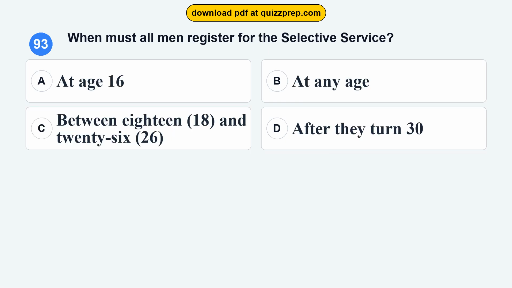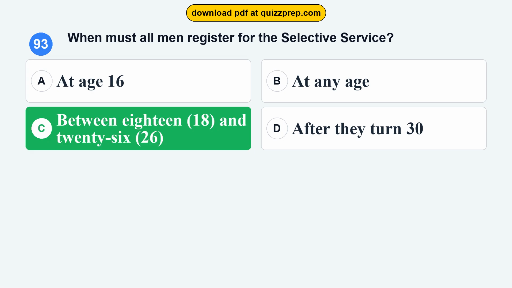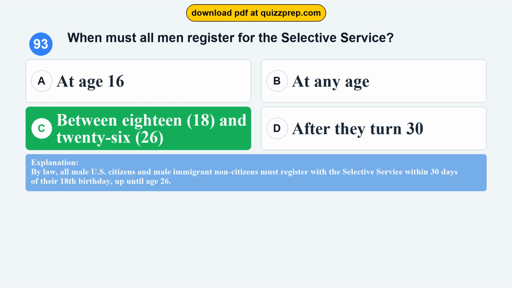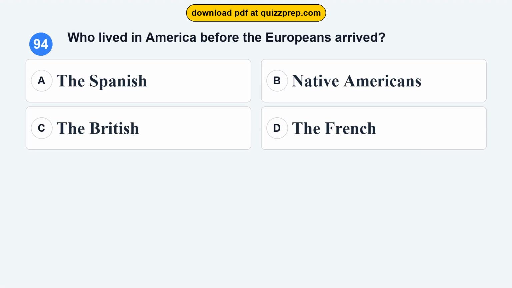Question 93. When must all men register for the Selective Service? Option A, at age 16. Option B, at any age. Option C, between 18 and 26. Option D, after they turn 30. The correct answer is option C, between 18 and 26. By law, all male U.S. citizens and male immigrant non-citizens must register with the Selective Service within 30 days of their 18th birthday, up until age 26.